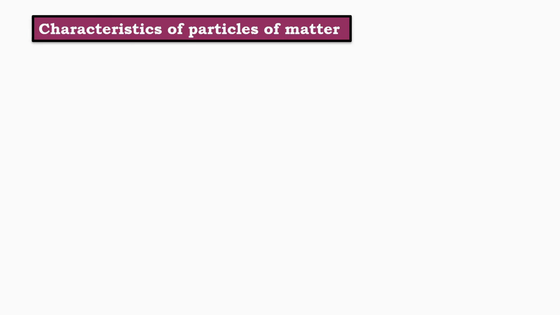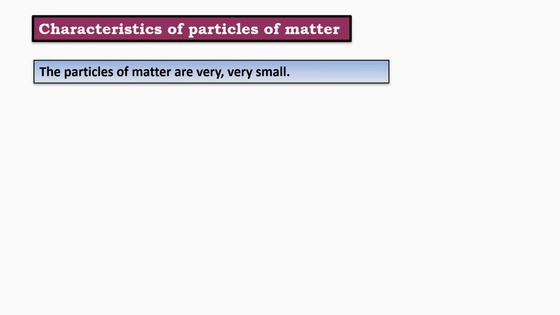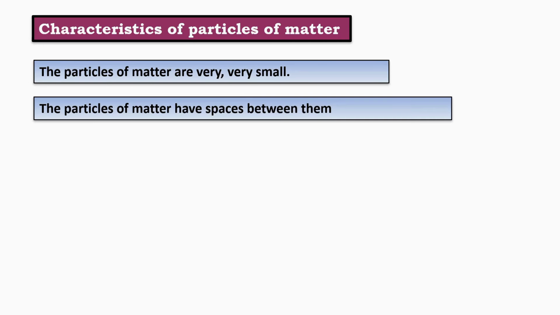Characteristics of particles of matter. 1. The particles of matter are very, very small. Even a tiny object is made up of millions of particles that cannot be seen with the naked eye. 2. The particles of matter have spaces between them. These spaces allow substances to change shape, mix with other substances, and exist in different states.